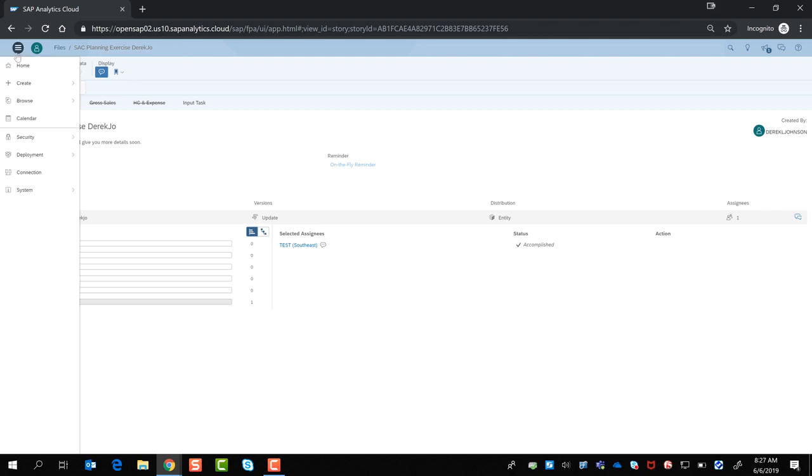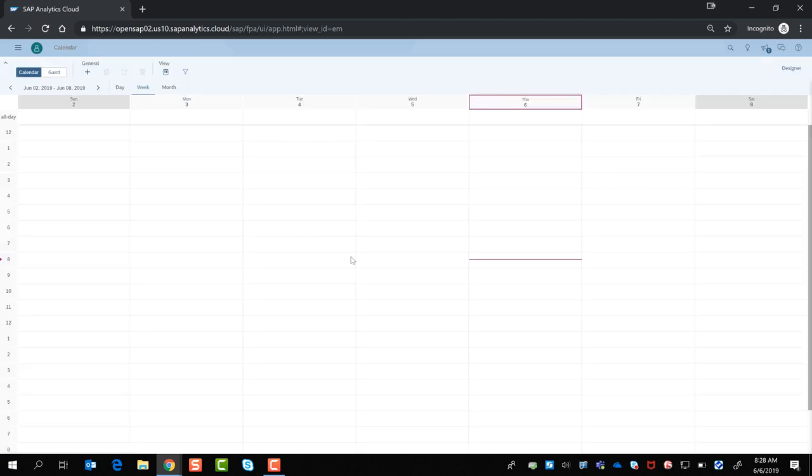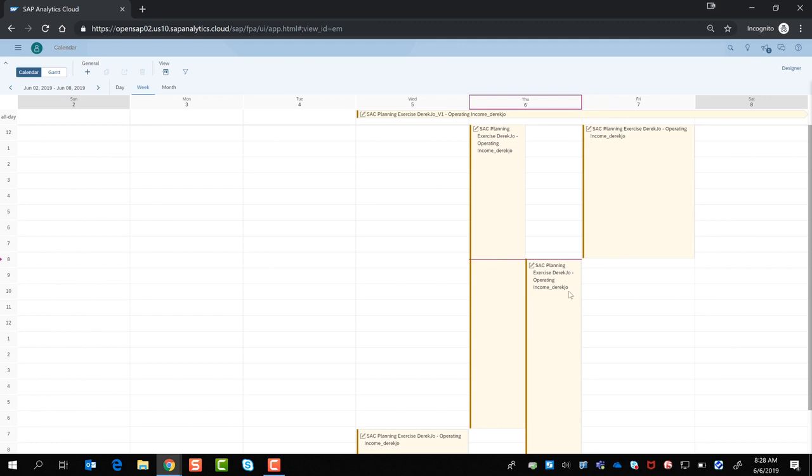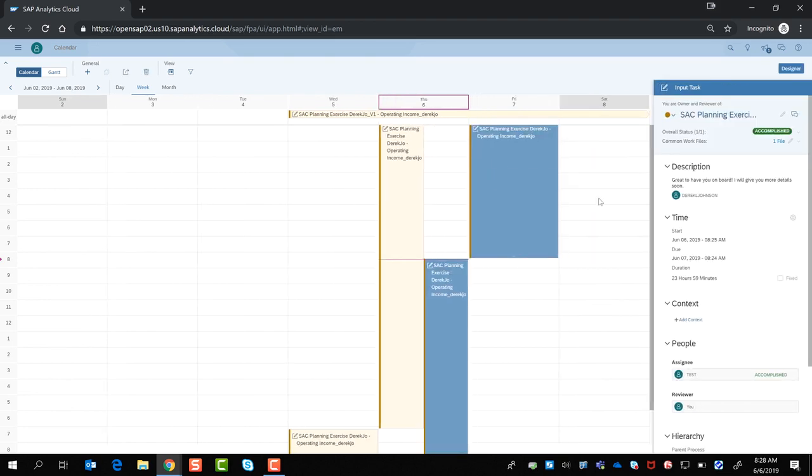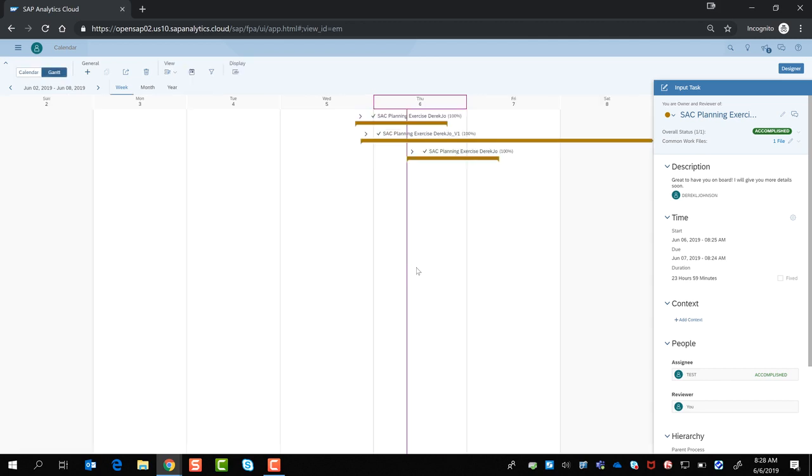Here we're going to open up the calendar just to show you that some of these items are showing up in the calendar as well. We're not going to really cover the calendar much, or we have not covered it in this session, and it will not be covered as part of the exercise either. But of course, you're free to explore it on your own as well. And here we've changed from the calendar view to the Gantt chart view, and you can see more of a project management perspective on this.